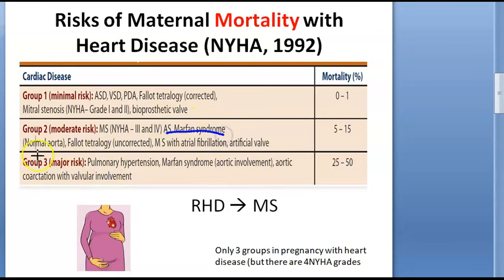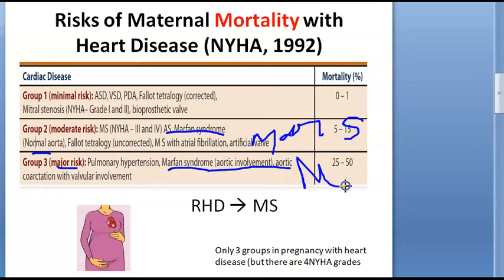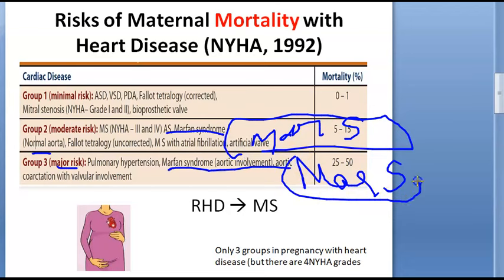Marfan syndrome is here with normal aorta. Marfan syndrome with aortic involvement becomes a major one. Can you see? Here you have Marfan syndrome. We won't write MS because MS will look like mitral stenosis. So let's write Marfan syndrome. So in group 2, Marfan syndrome is with normal aorta, and in Marfan syndrome with aortic involvement, it becomes major risk. Okay.